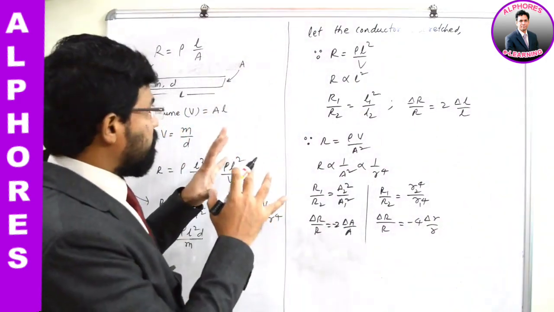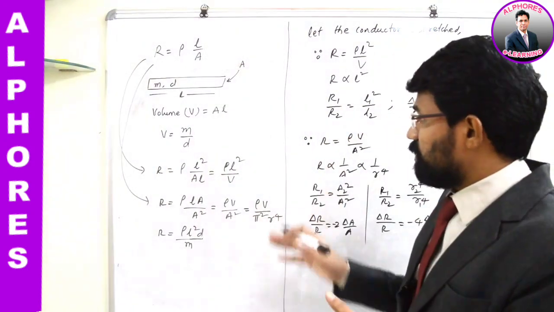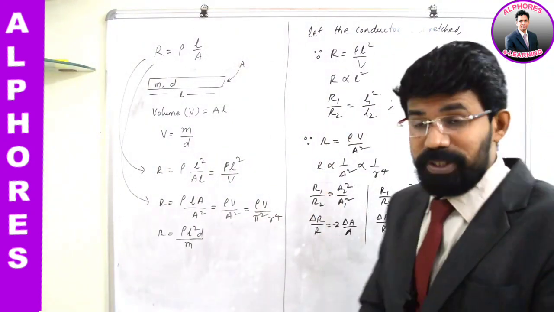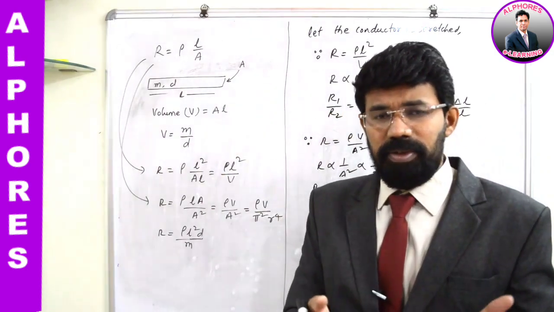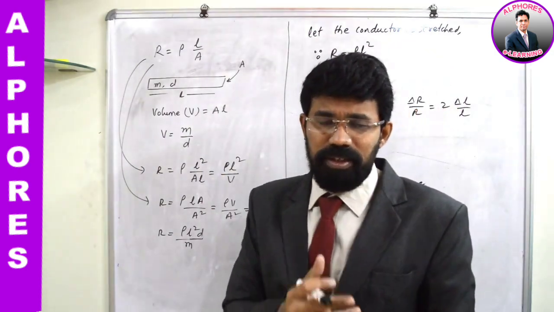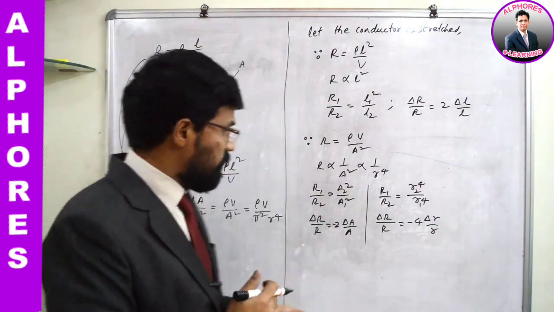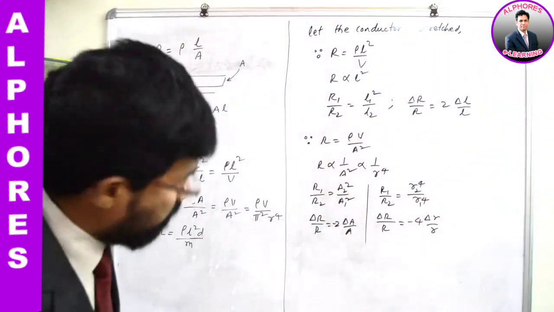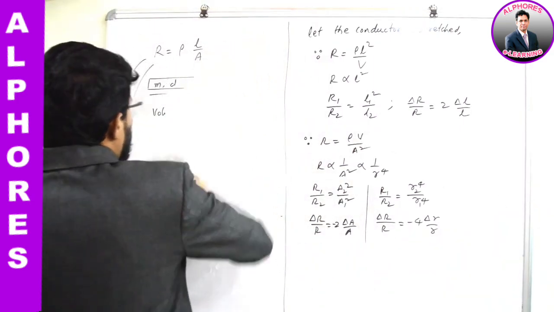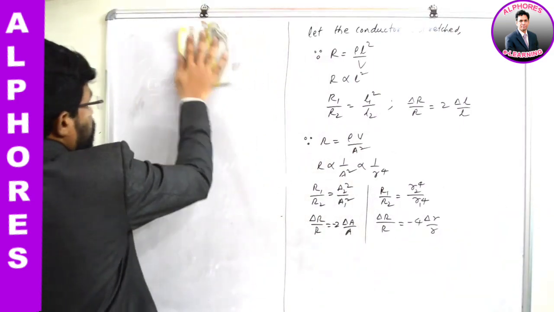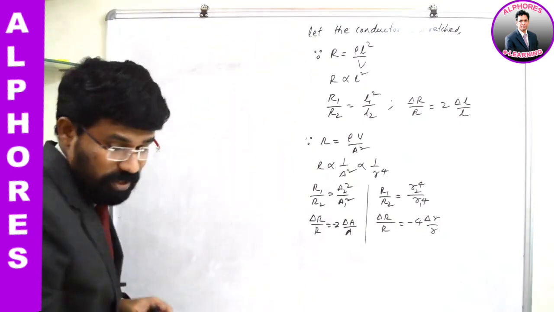So what equation you pick up from this picture depends on what data is given in the question. Okay, so whatever problems we'll solve, that clearly gives you an idea how to handle this data. Okay, so let us proceed further. We'll discuss this one a bit more. I'll describe a few situations, and in those situations I'll try to analyze how the resistance changes.